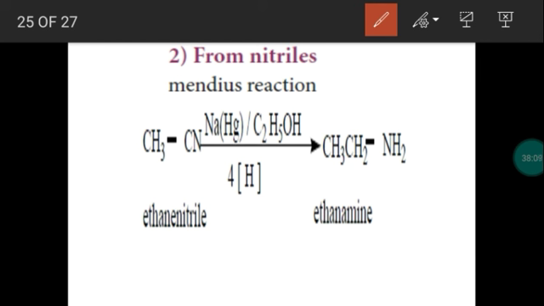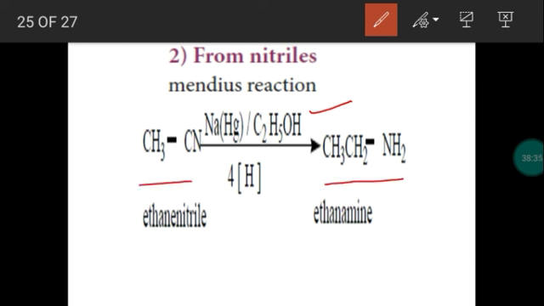We can also use sodium amalgam in ethanol as a reducing agent. So the reaction is called the Mendius reaction. Instead of using lithium aluminum hydride or a catalyst like platinum, palladium or nickel, when we use sodium amalgam and ethanol as a reducing agent, the reaction is called the Mendius reaction. So cyanide is converted into amine.